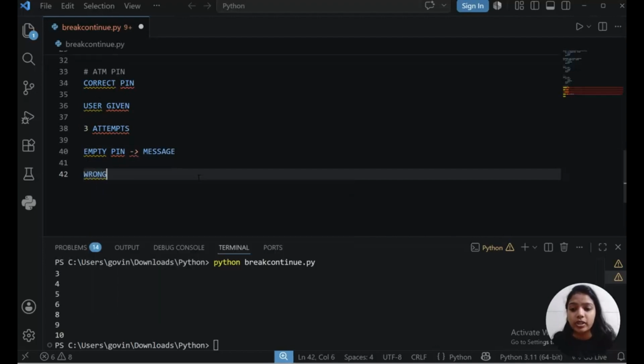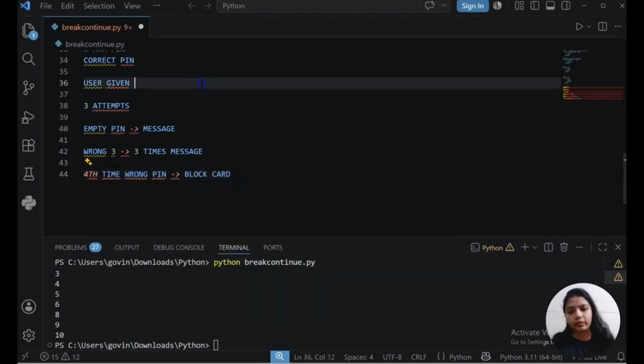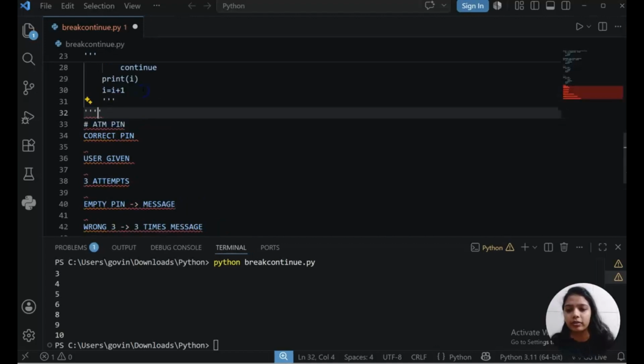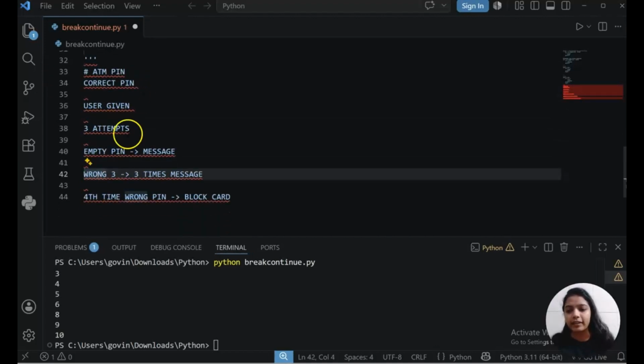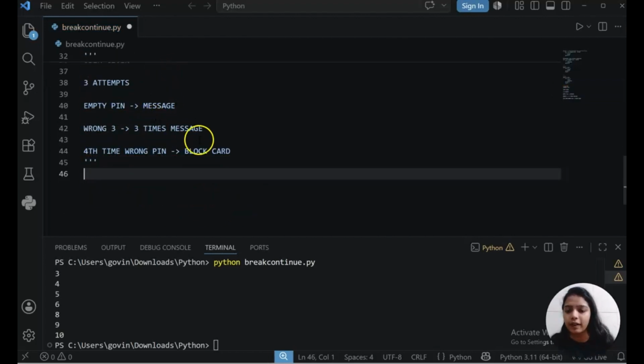Or if the user is giving a wrong pin, within the 3 attempts, all 3 times we will show the message that you are giving a wrong pin. But at the fourth time, if the user is giving a wrong pin, we will block his card. We will block the card. So this functionality is what we are going to implement for our project. First we will create the same project using a for loop and then using a while loop.